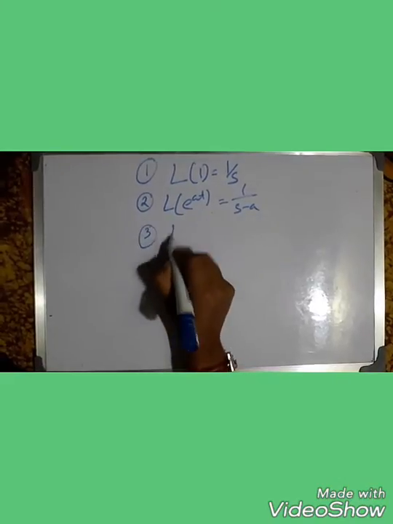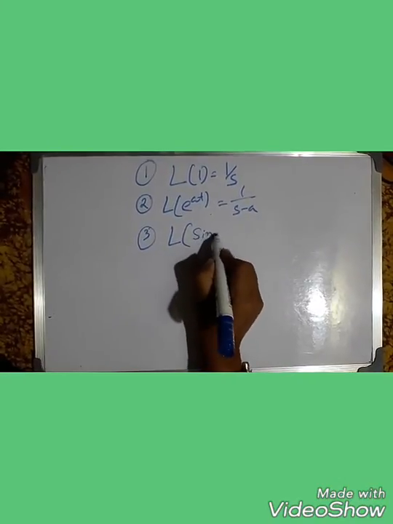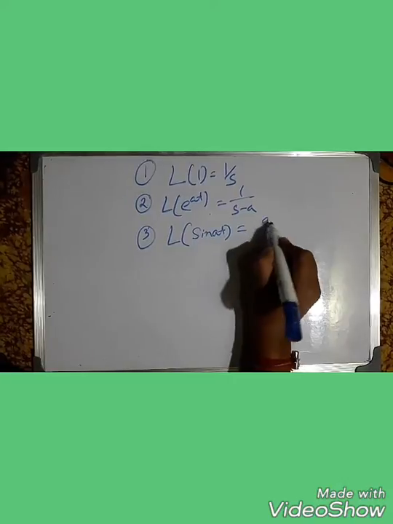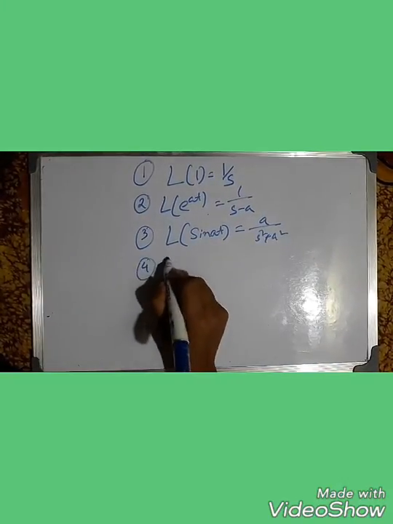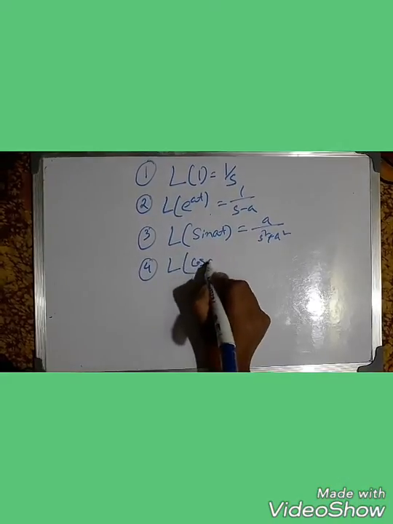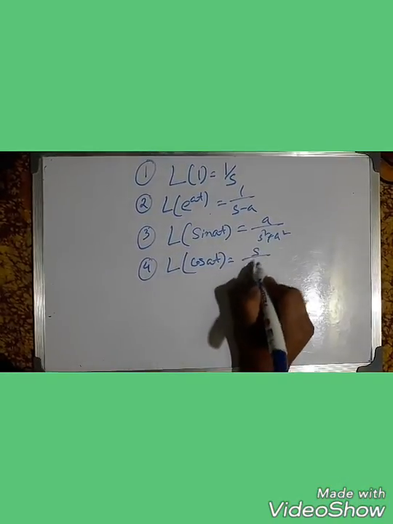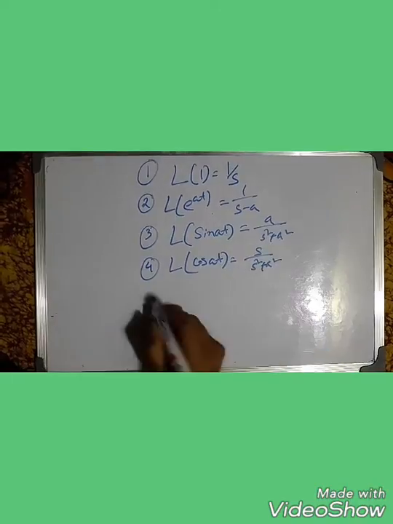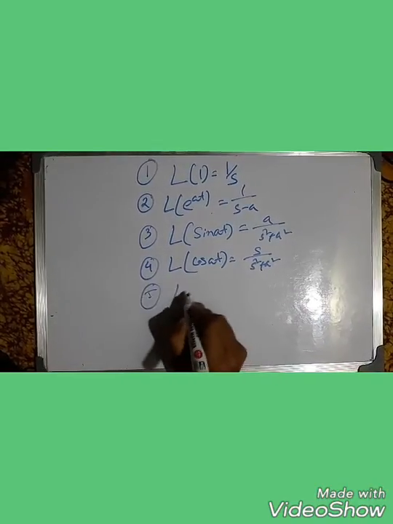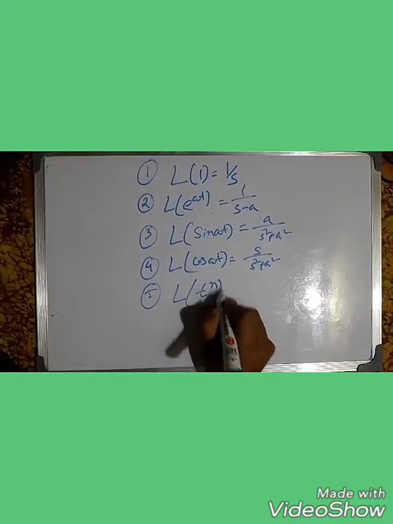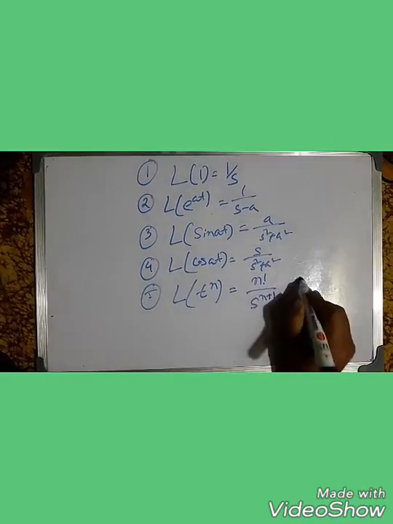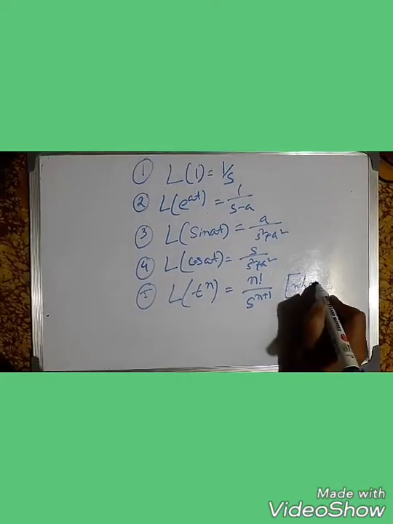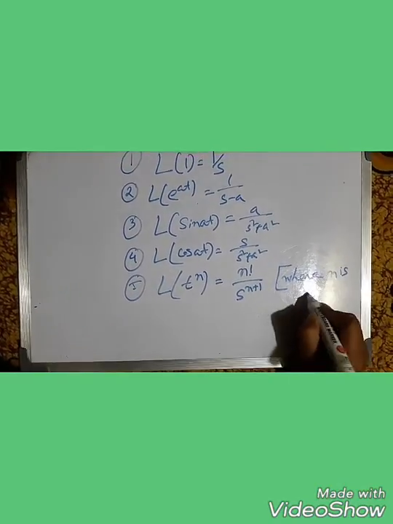Number 3, Laplace of sin at equal to a by s square plus a square. Number 4, Laplace of cos at equal to s by s square plus a square. Number 5, Laplace of t to the power n equal to n factorial by s to the power n plus 1, where n is an integer.